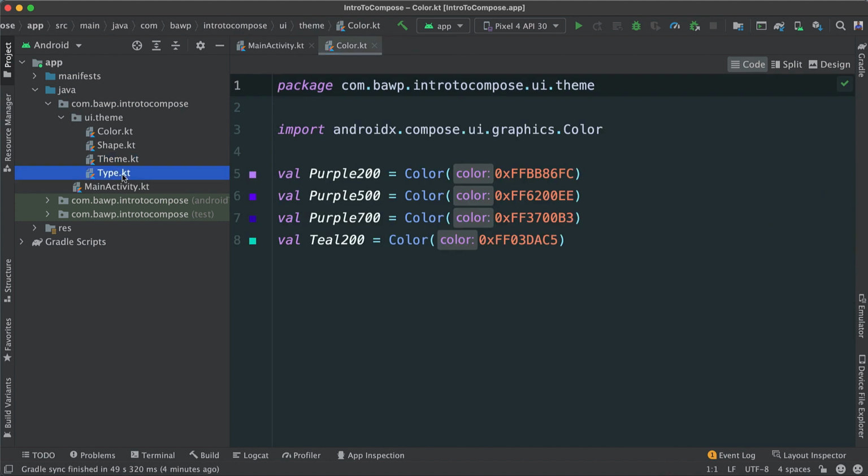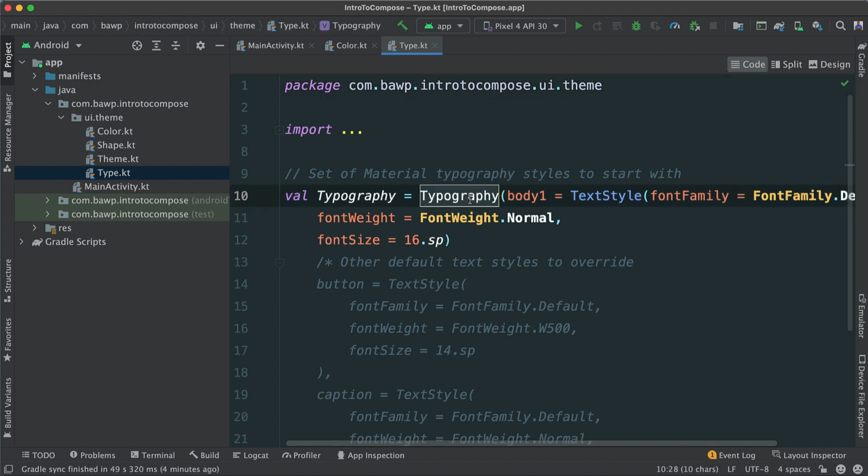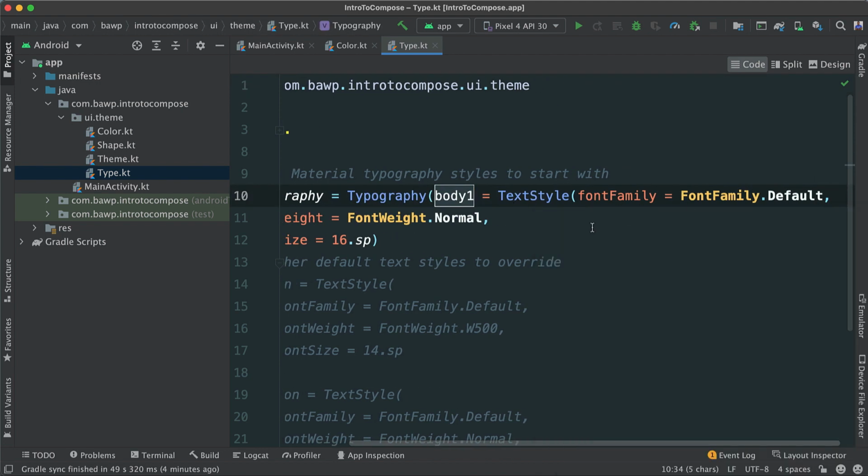And then we have this type. What is this type? Well, this is where we can set our typography, so talking about styles, fonts, and sizes, and so forth. There are a lot of things here, but we have the basics set up. You see here it says typography, and the body is set to this style.